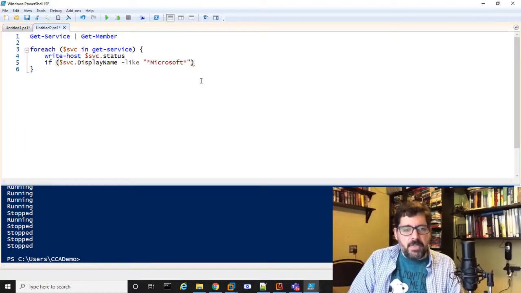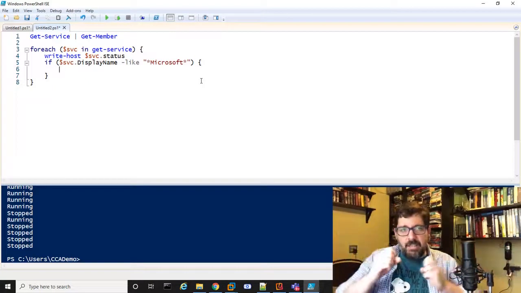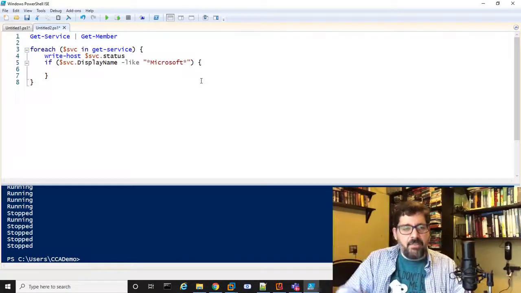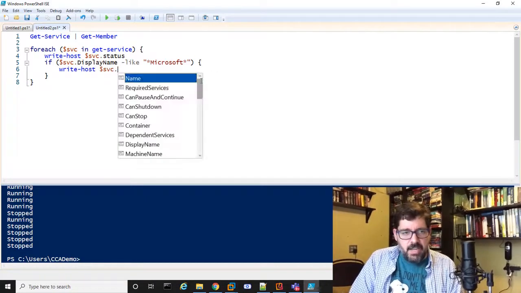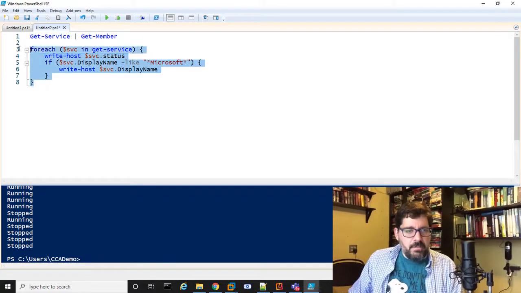But first, if the display name has Microsoft somewhere in it, right? That's what that wildcard's all about. Just look somewhere in that string for Microsoft. If you didn't put the star, this wouldn't work, because it would say it has to be exactly Microsoft. By putting the asterisks on either end, it says, I don't care what's on the front or the back of it, right? Kind of similar to SQL if you've ever worked with SQL. So if that's the case, I'm going to write dash host $svc dot display name. So that's going to output any of my services that have Microsoft somewhere in the name, right?